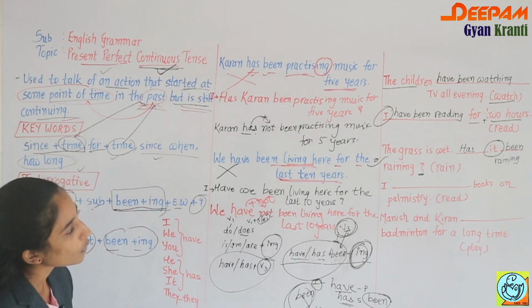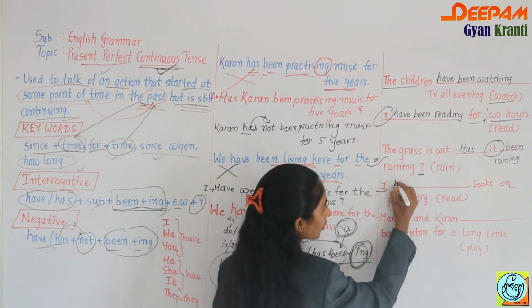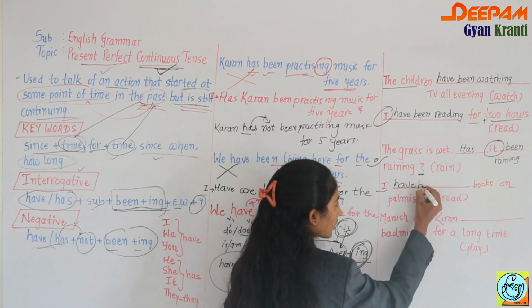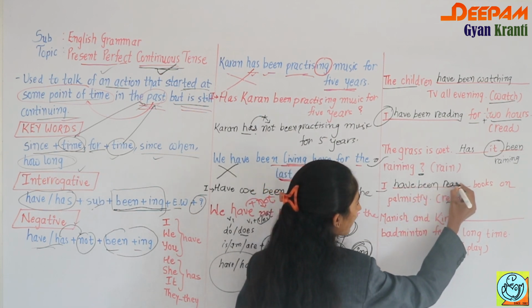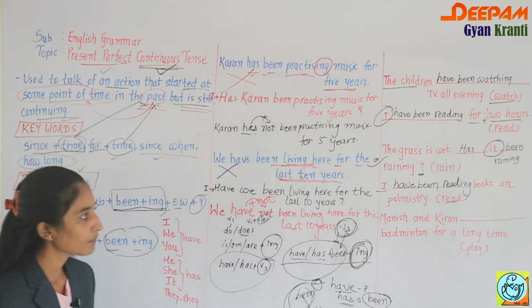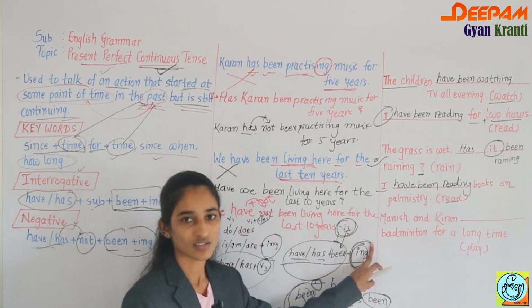Then, I blank books on palmistry. With I, what do you use? Have. Then V3: we have to convert it to been and read. What is the ing form of read? That is reading. So I have been reading books on palmistry. Generally in this tense you only have to fill in the blanks.